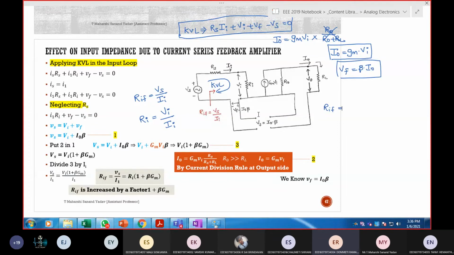And further we discussed voltage series, current series and voltage types. Can you explain voltage series in detail? Voltage series. Yes, sir.